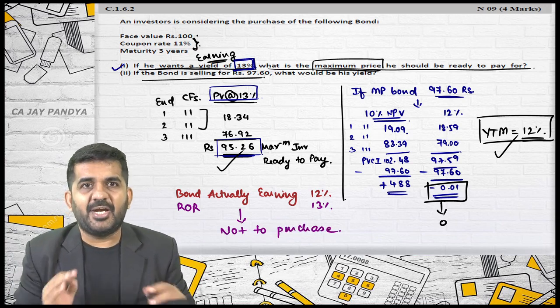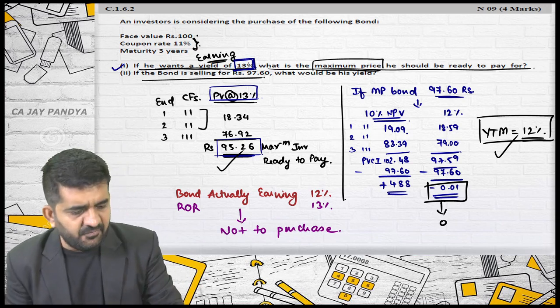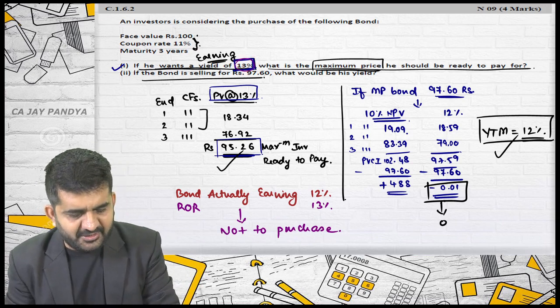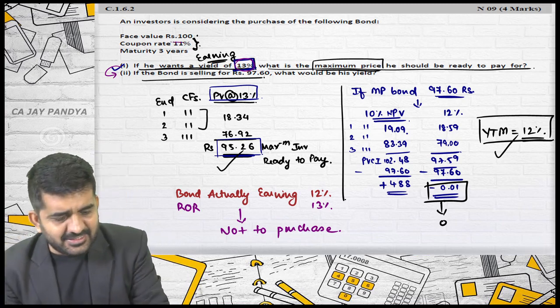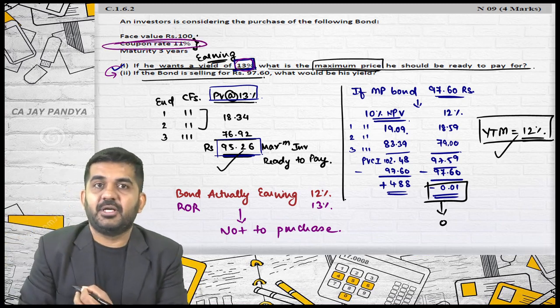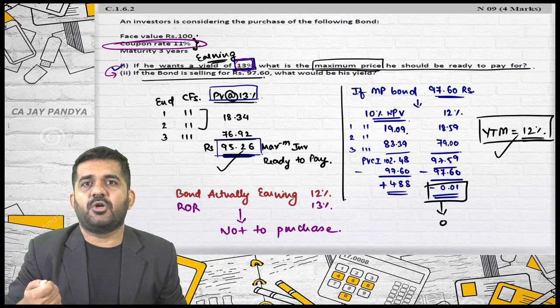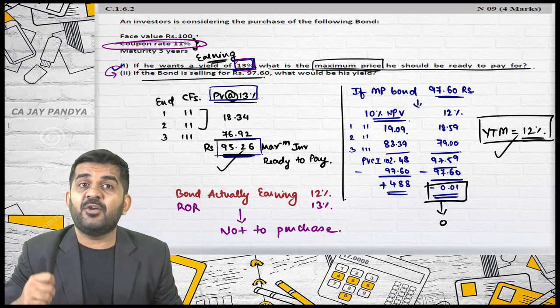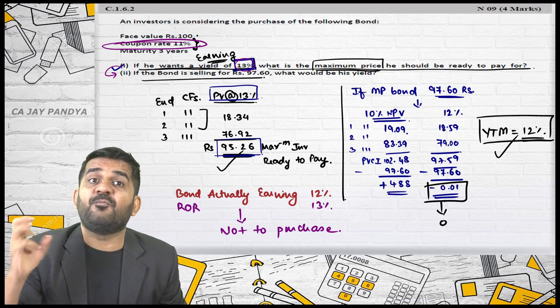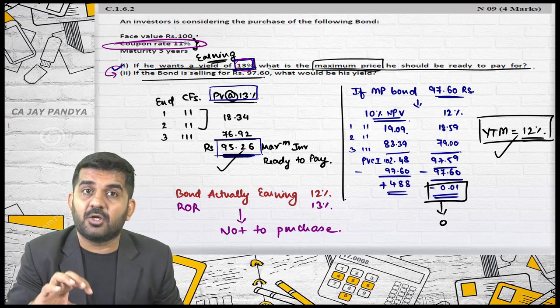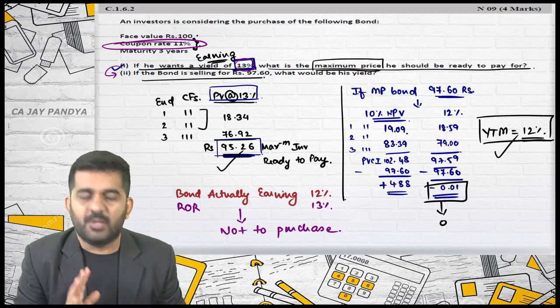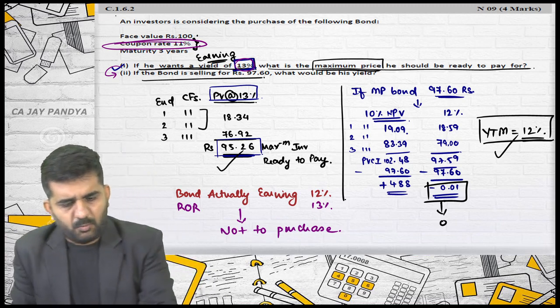So, Jaimin, are you getting it? Even if it is not written that this should be applicable over here, in any case, this cannot be your required rate of return. Coupon rate can never be your required rate of return. It is the rate which the company is giving on face value, not even on market value. So this is 1.6.2.